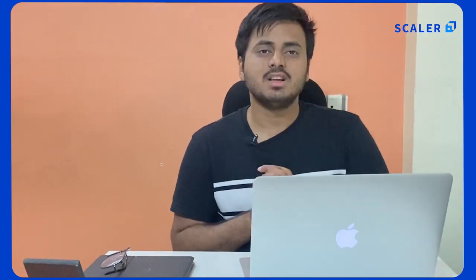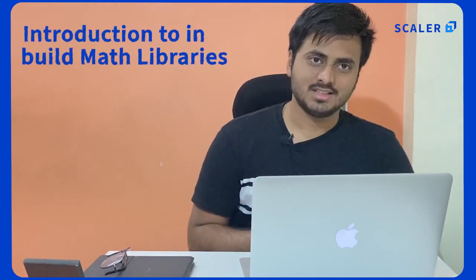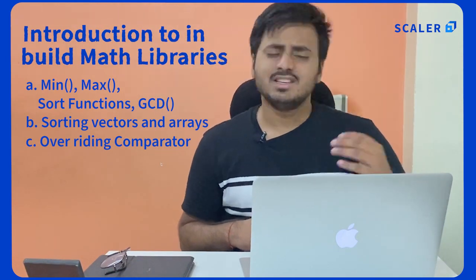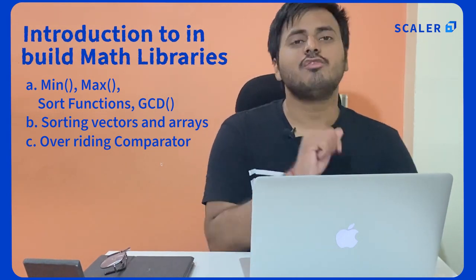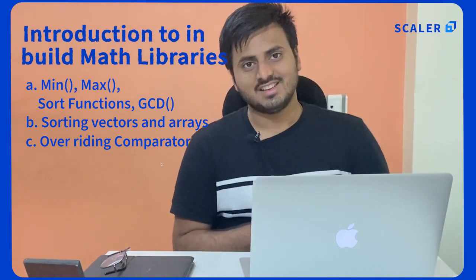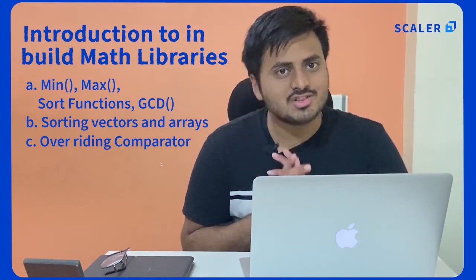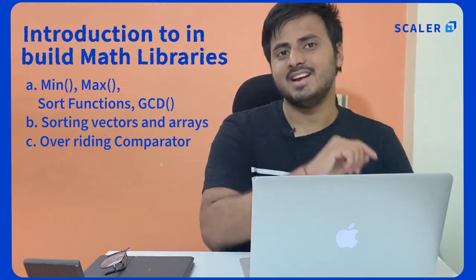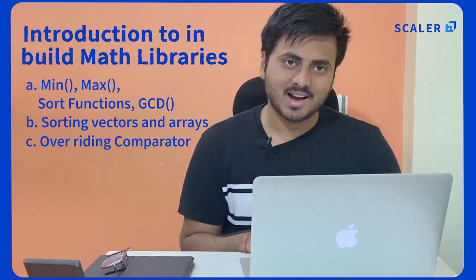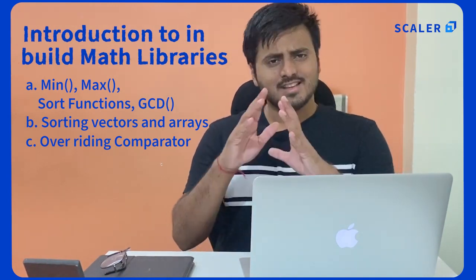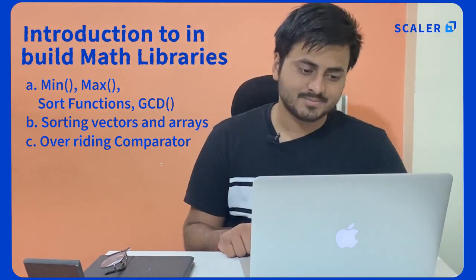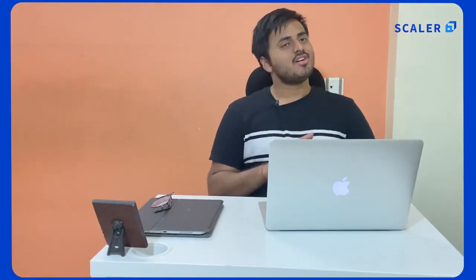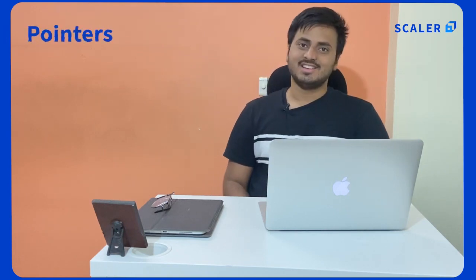Then we'll also learn a couple of math inbuilt libraries. Min, max, GCD, power functions, all of them. And the most important of all, the sort function. And there is one more small jugaad in that, that is the comparator, and how to override the comparator. That's a very interesting concept. We'll learn about that. And the last nightmare of any student, pointers. Pointers. Why God? Why?